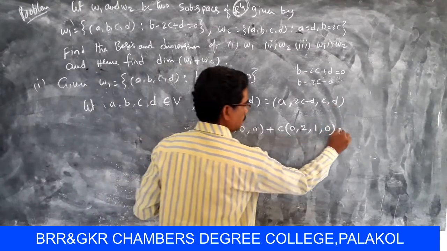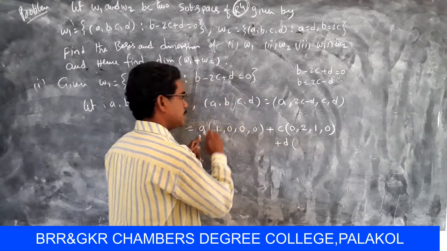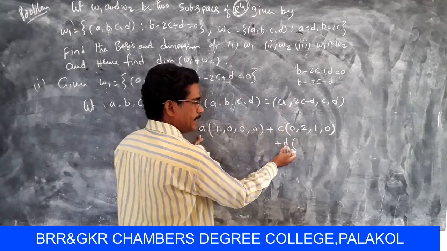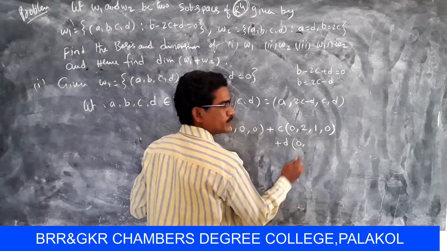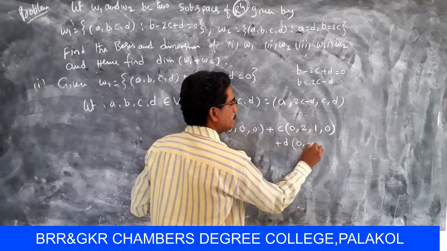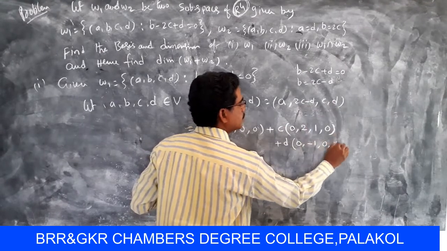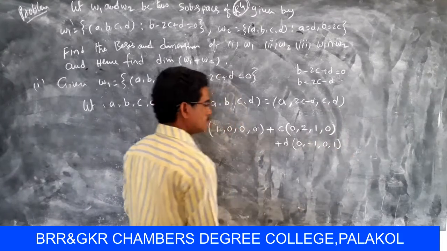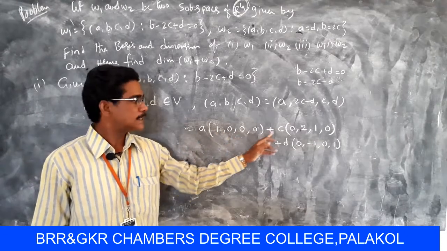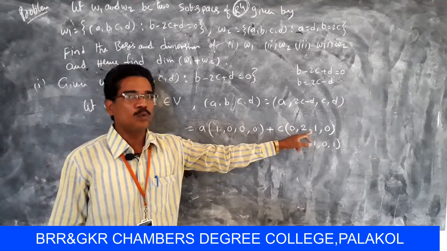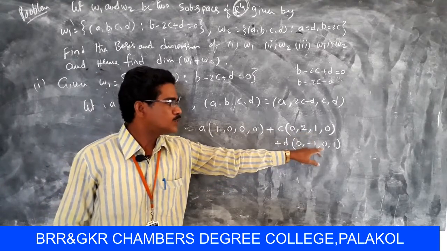Next one plus d into, so a, there is no b, then c, and then d. D means here there is no d, that means 0. In the second one, here d means minus 1, so the third one 0, there is no d, and the last one here d, then 1. So finally a into (1, 0, 0, 0) plus c into (0, 2, 1, 0) and plus d into (0, minus 1, 0, 1).